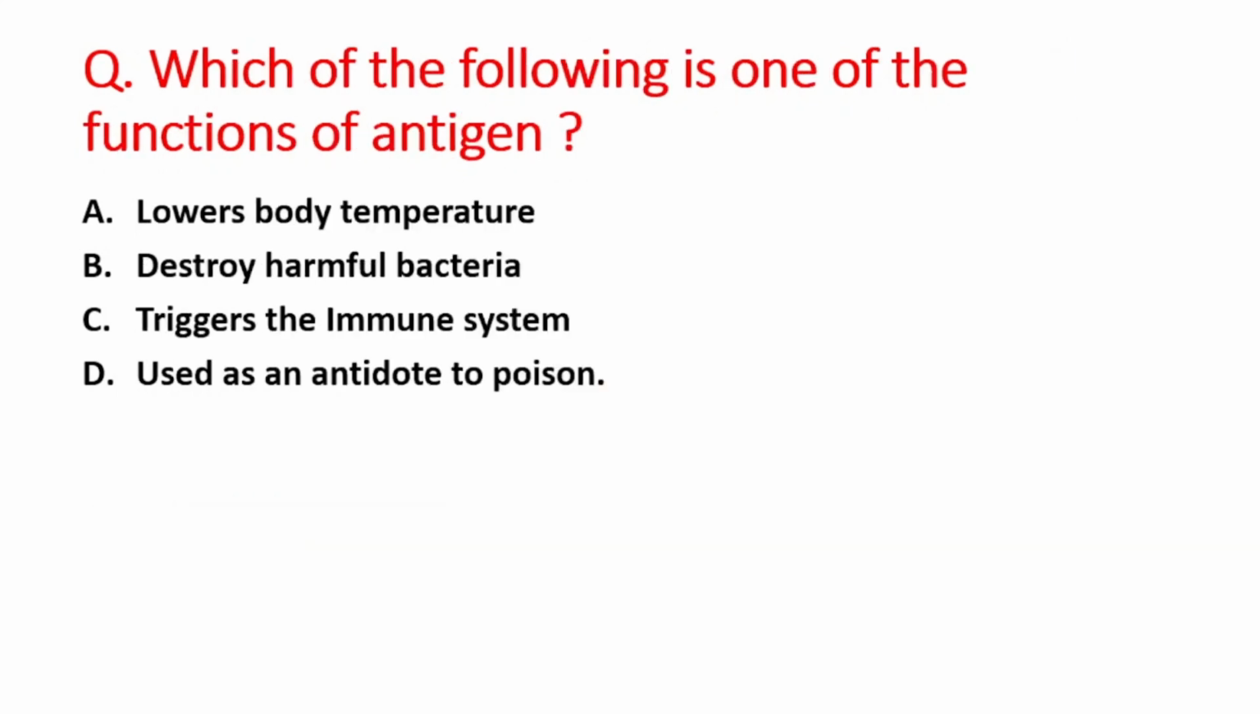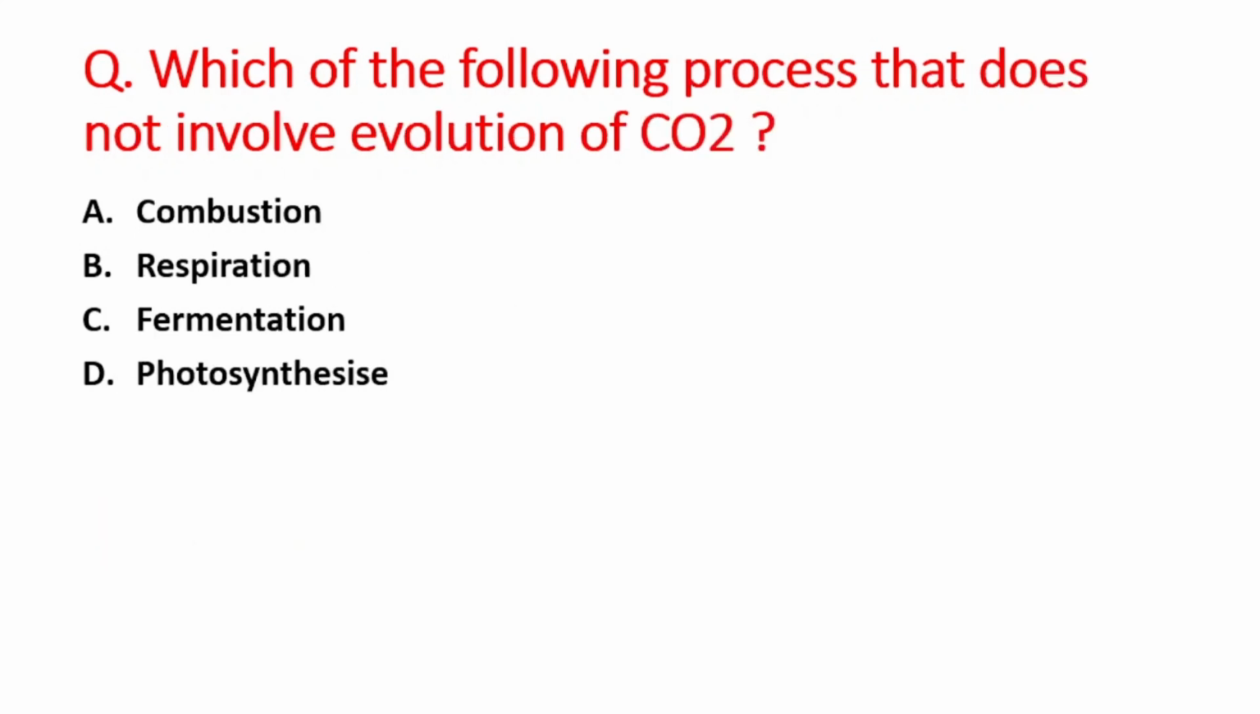Next question is which of the following is one of the functions of antigens? A option is lowers body temperature, B option is destroy harmful bacteria, C option is triggers the immune system, and D option is used as an antidote to poison. So right answer is option C, that is triggers the immune system. Next question is which of the following processes does not involve evolution of carbon dioxide? A option is combustion, B is respiration, C option is fermentation, and last option is photosynthesis. So right answer is option D, that is photosynthesis.